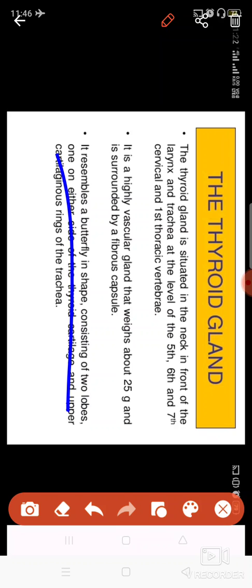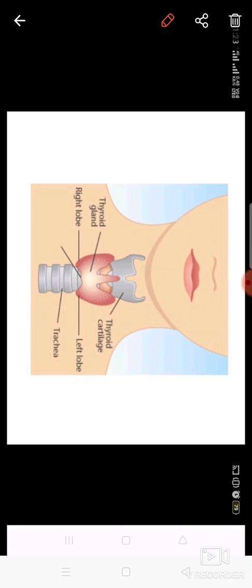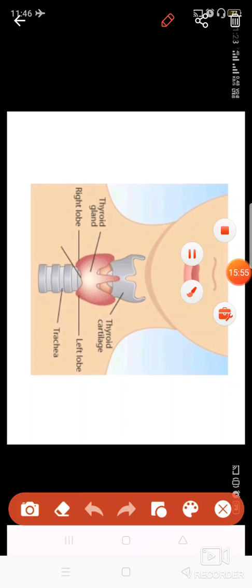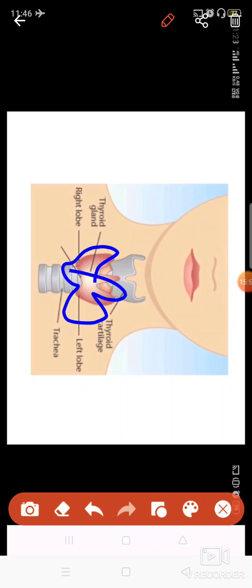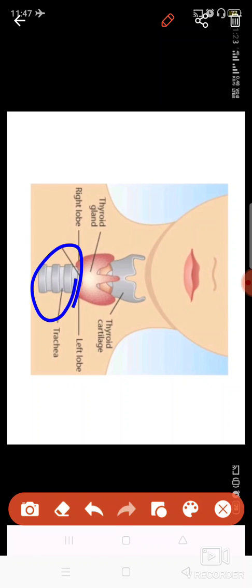Let me show you the diagram, then it will be clear. See, this is the thyroid gland present here. It looks like a butterfly. This butterfly shaped thyroid gland has two lobes, the left lobe and the right lobe, and it is present on the trachea and below the larynx region.